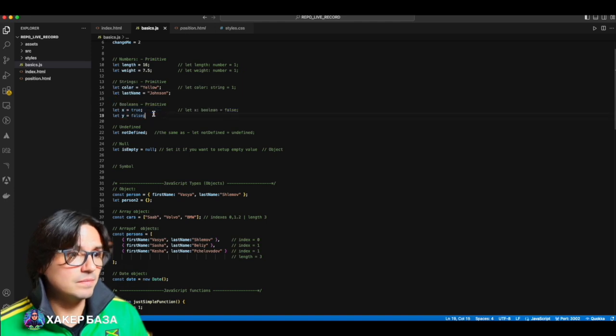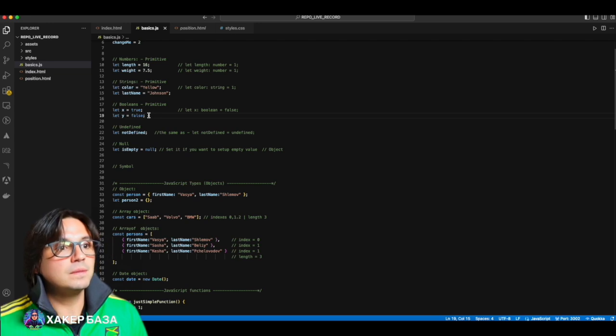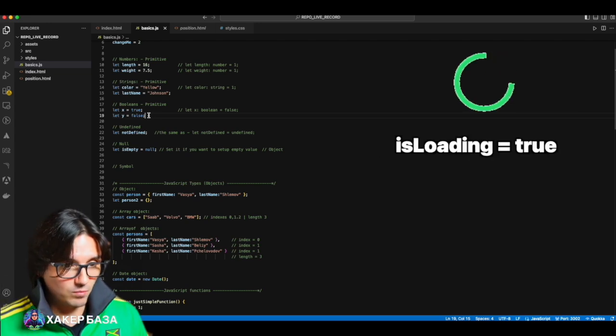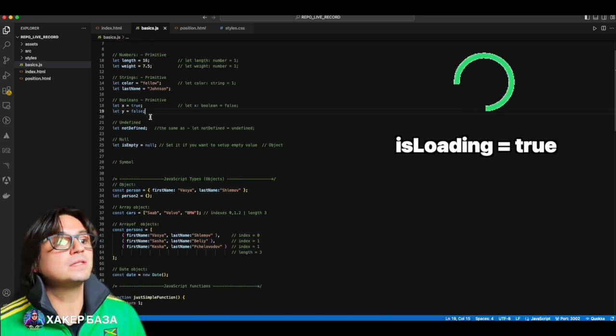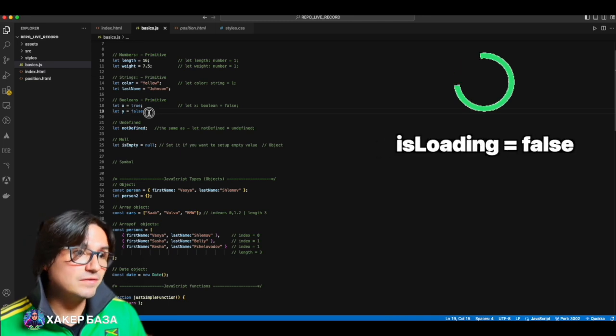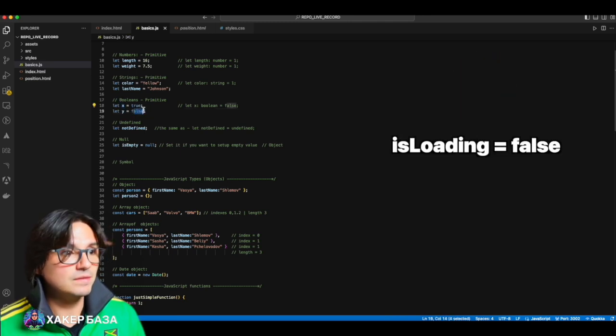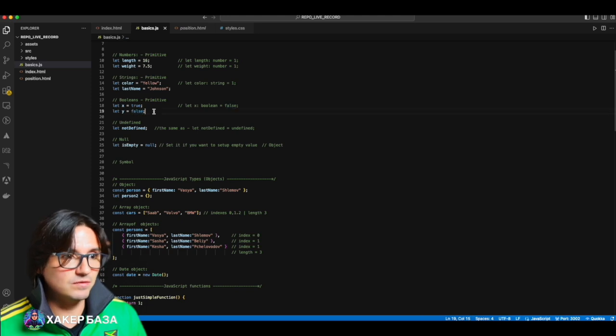Moving on. Boolean. A boolean type variable can store two values, true or false. Truth or falsehood. That is, as it usually happens on websites when you load something. For example, you made a request to the server, and on the user interface side, you set loading equals true. While loading is true, we have some preloader working on the screen indicating that loading is in progress. Then, once the data is received from the server, you set loading to false. The loading window disappears, meaning this is what it's needed for. And again, I described roughly how it is declared in other languages, so you understand that this is a boolean.